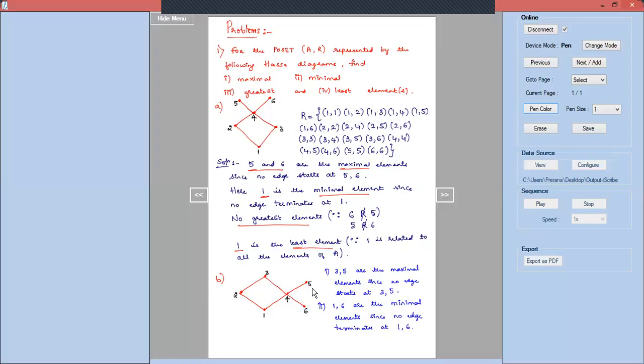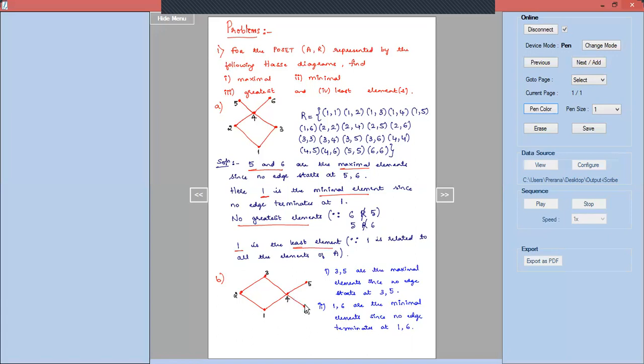Similarly, if you observe, there are no least elements at all. You cannot say 1 and 6 as the least elements again here. What is the definition for least element? The element which you are calling as the least element should be related to all the elements of the set A. So if I have to say that 1 is the least element, then 1 should have been related to all the elements of the set A. We observe 1 is related to 2, 1 is related to 3, 1 is related to 4 as well as 1 is related to 5. But 1 is not related to 6.